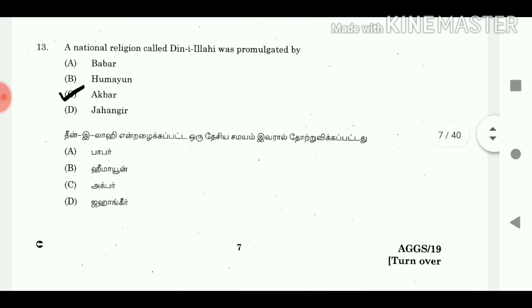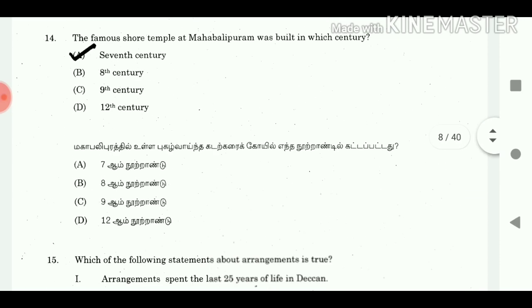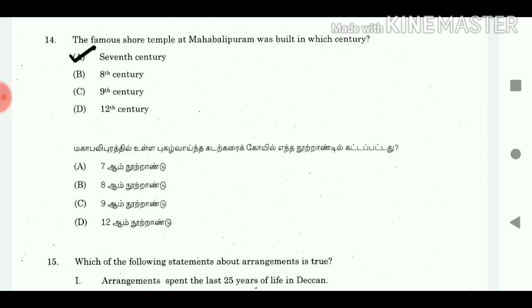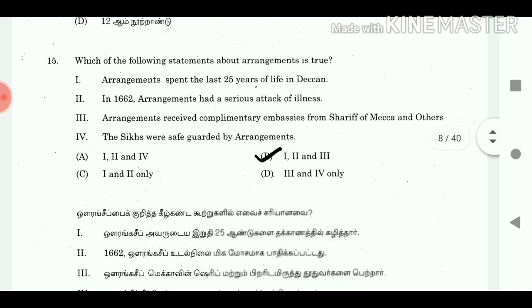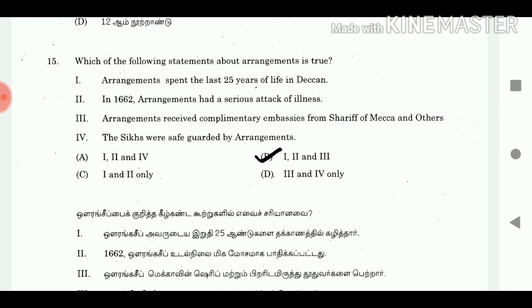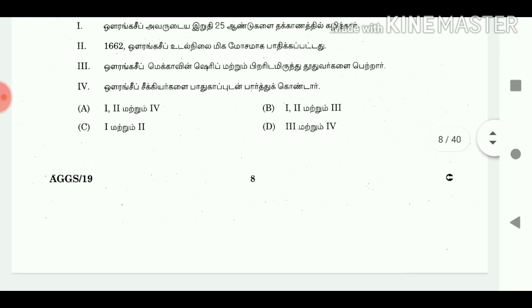13. A national religion called Din-i-Ilahi was promulgated by answer Akbar. 14. The famous shore temple at Mahabalipuram was built in which century? Answer 7th century. 15. Which of the following statements about arrangements is true? Answer 1, 2 and 3.